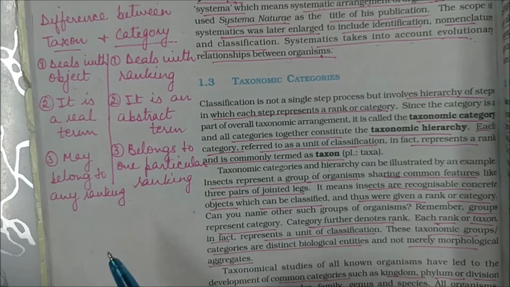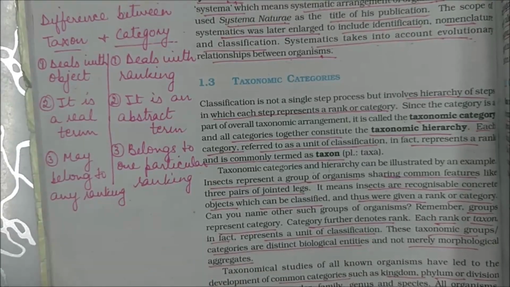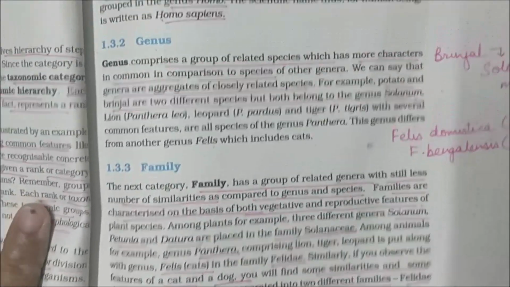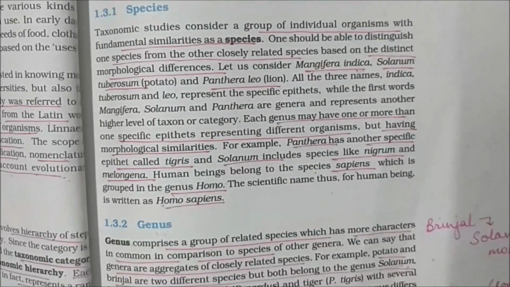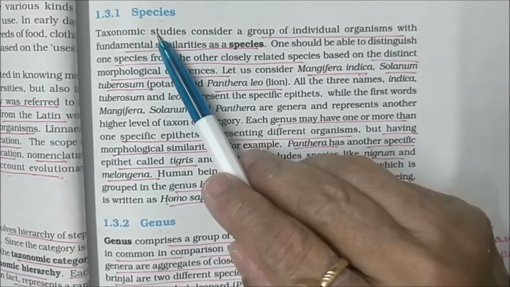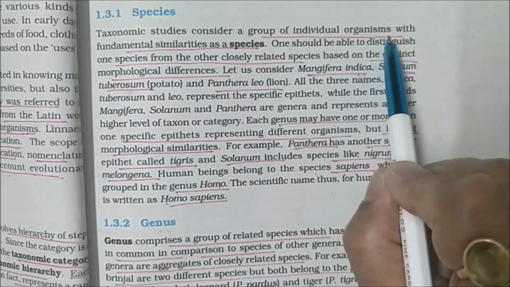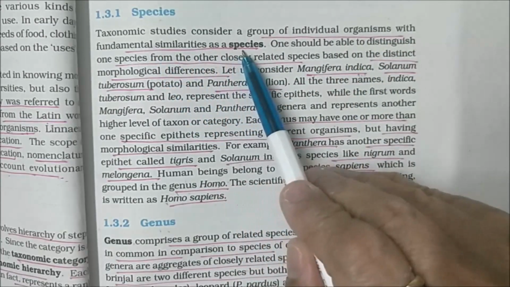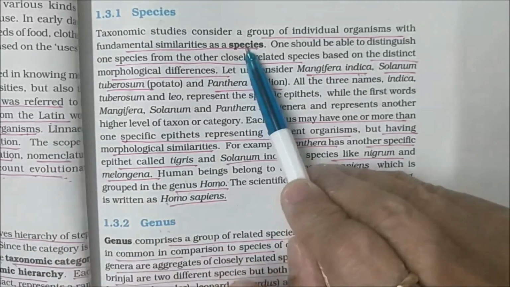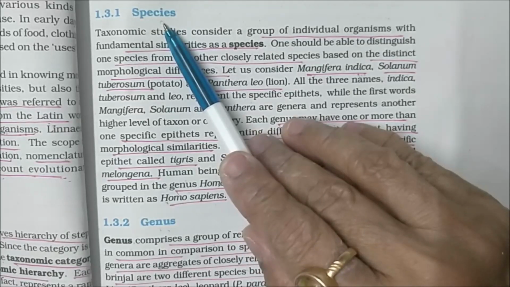Now let us discuss and understand each category. We start with the smallest, the lowest category, that is the species. How do we define what is species? Species is a group of individual organisms with fundamental similarities. A group of individual organisms with fundamental similarities is known as species.